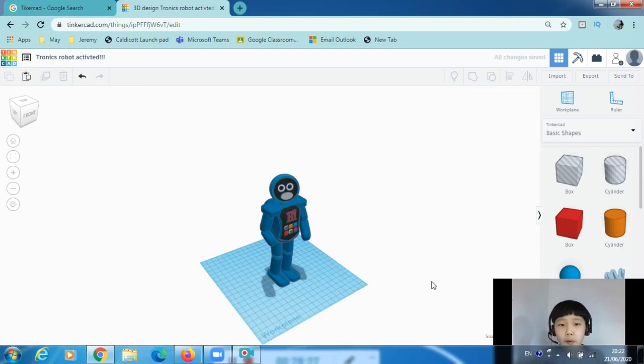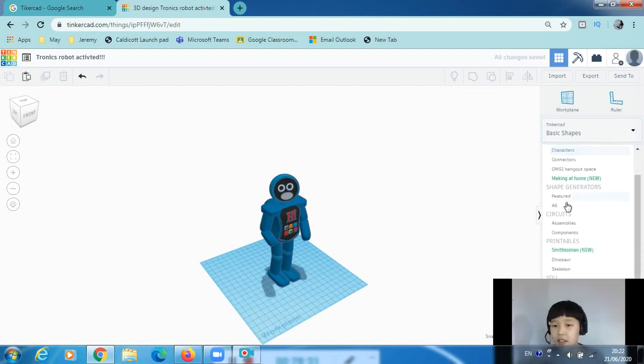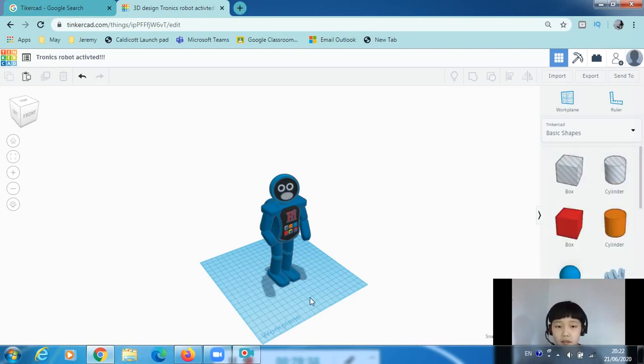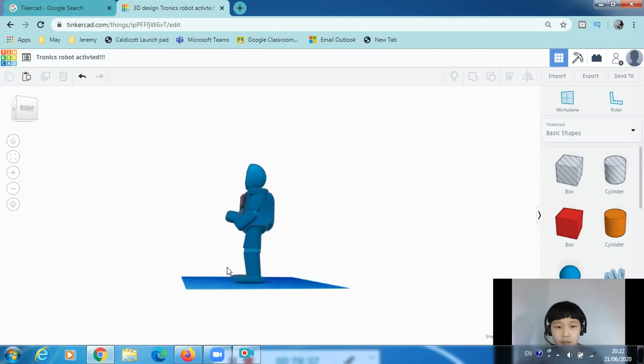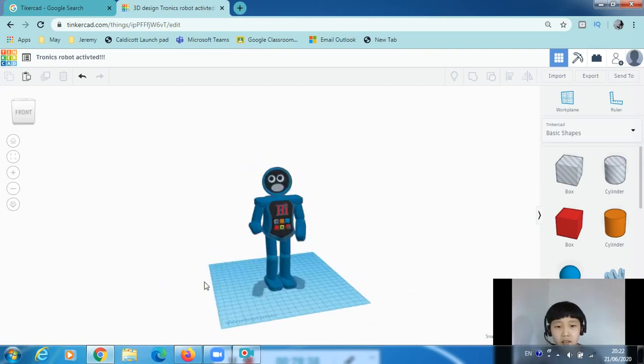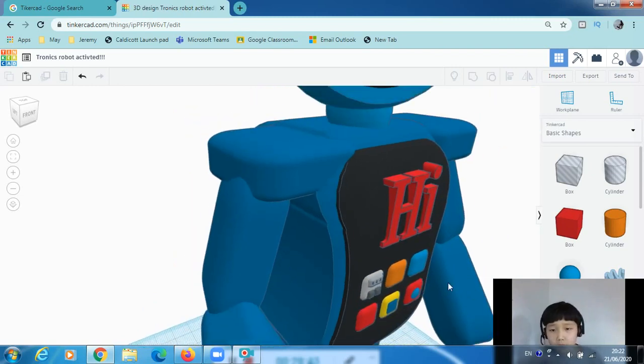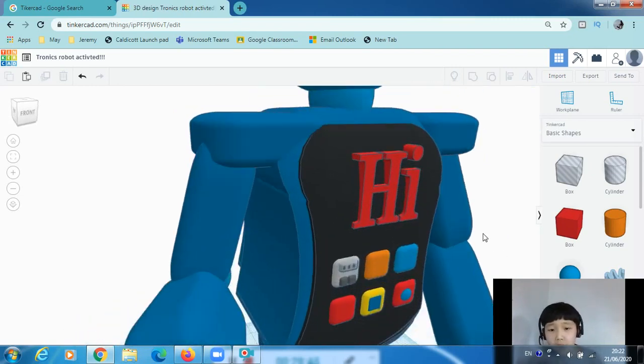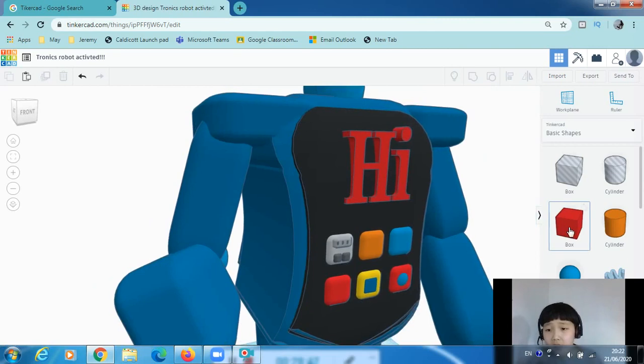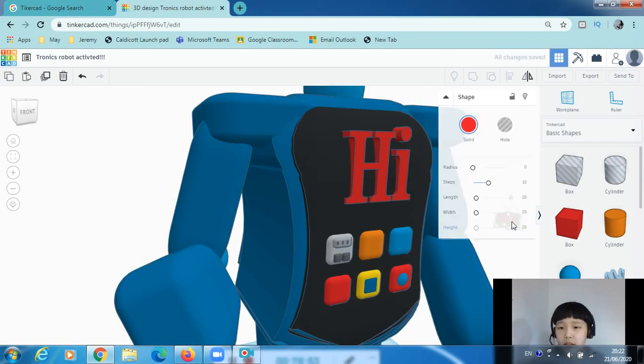None of these components are in one of these features or subjects. I created this, and every single square thingy is a separate cube.